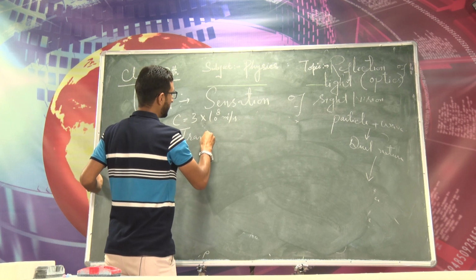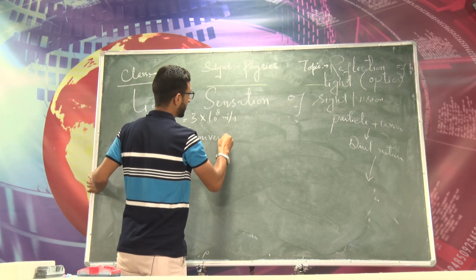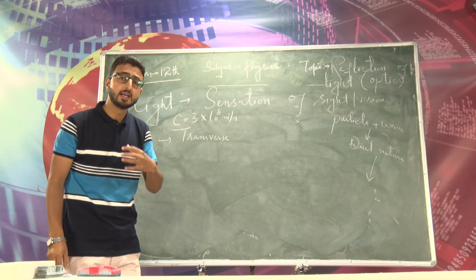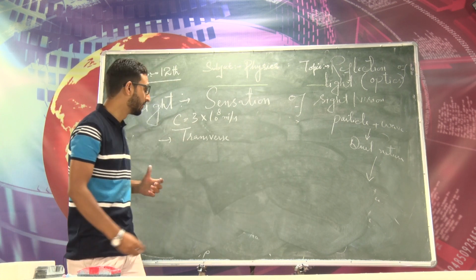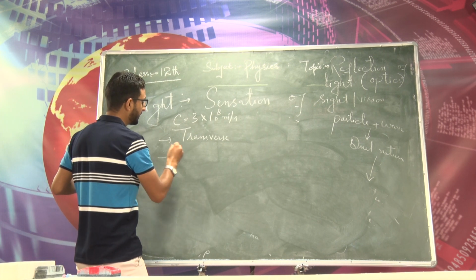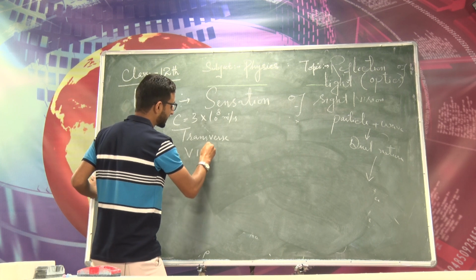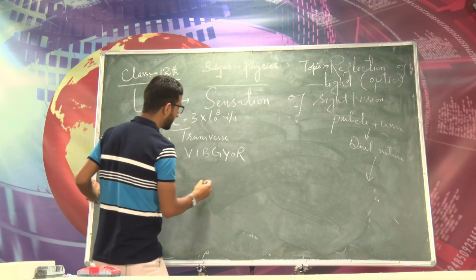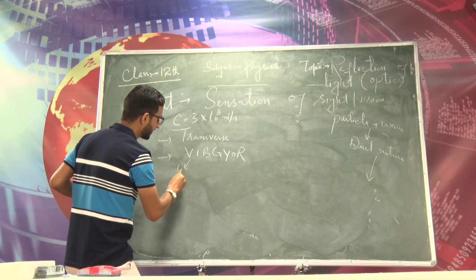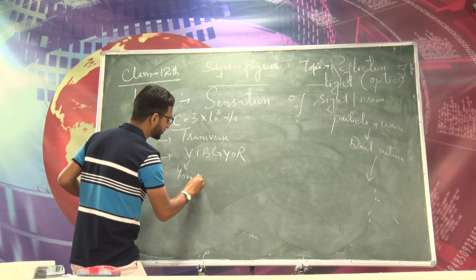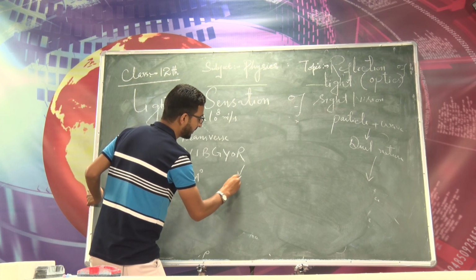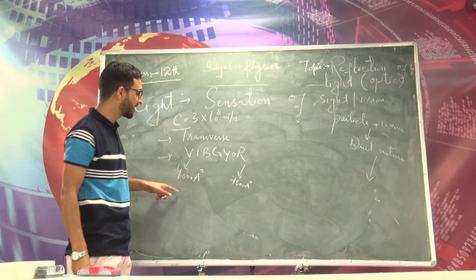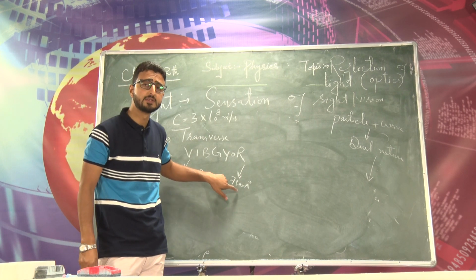So light is an electromagnetic transverse wave. Why transverse wave? Because it can be polarized. That is why we say light is an electromagnetic transverse wave. And the wavelength of the visible region ranges from 4000 angstrom to 7800 angstrom, or you can say 400 nanometer to 780 nanometer.